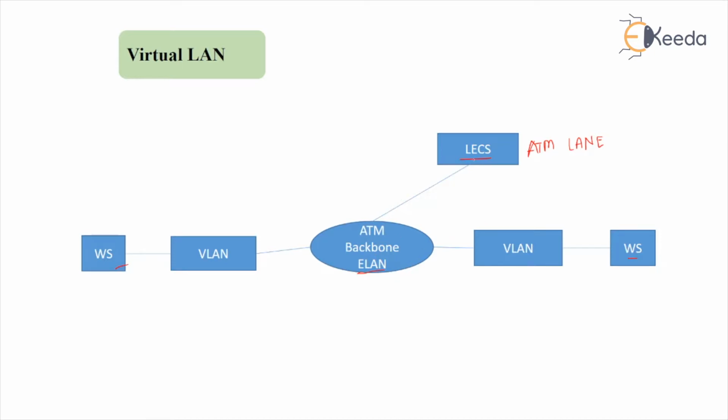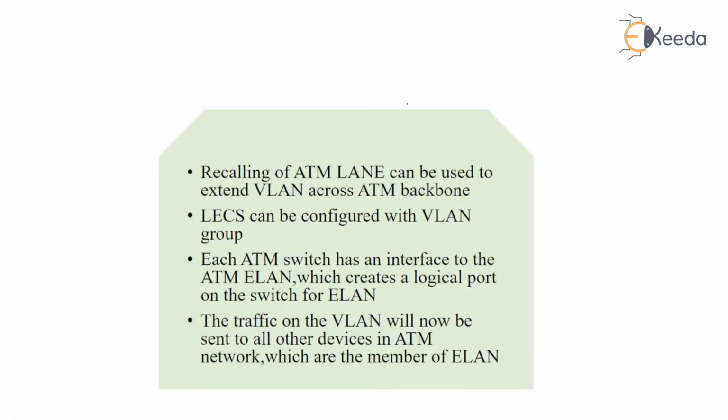So what is the work of this LECS? Recalling, ATM LAN E can be used to extend the VLAN across the ATM backbone. LECS can be configured with a VLAN group, and each ATM switch has an interface to the ATM ELAN, which creates a logical port on the switch of ELAN. So the traffic on the VLAN will now be sent to all other devices on the ATM network which are members of the ELAN.